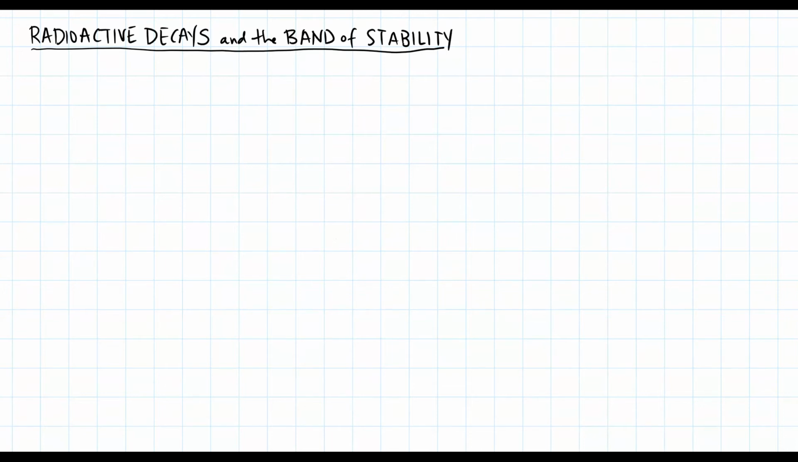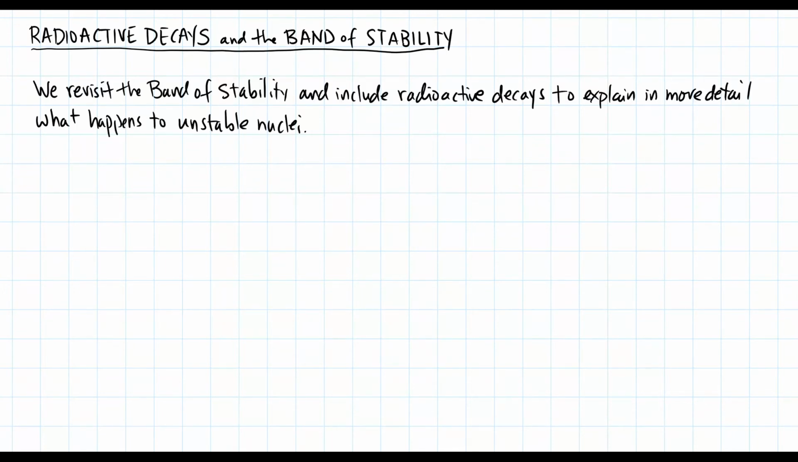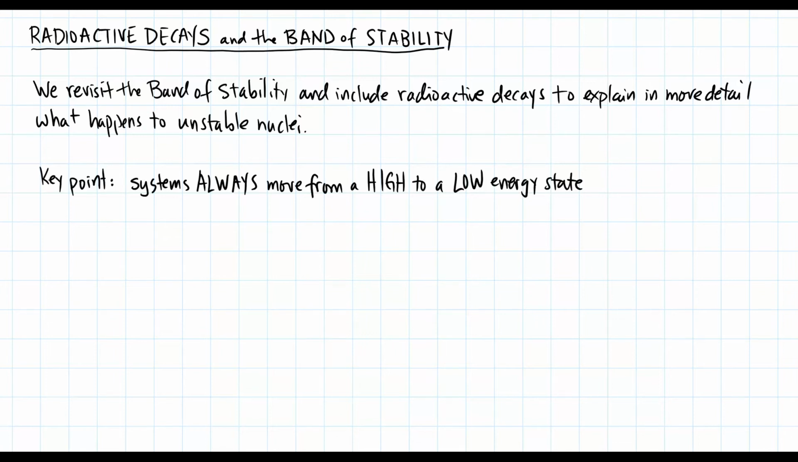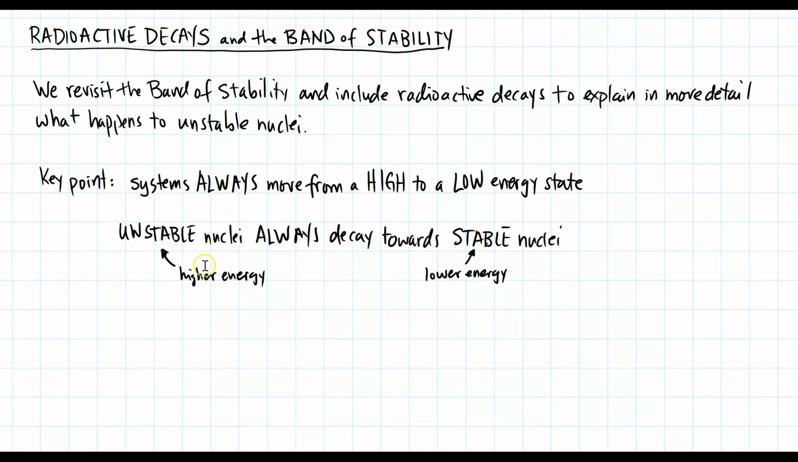Radioactive decays and the band of stability. We revisit the band of stability and include radioactive decays this time to explain in more detail what happens to unstable nuclei. A key point of energy is that systems always move from a high to a low energy state. If we apply this to nuclei, unstable nuclei, which represent higher energy states, always decay towards stable nuclei, which are lower energy states. Let's summarize what we talked about regarding neutron-proton ratio numbers.